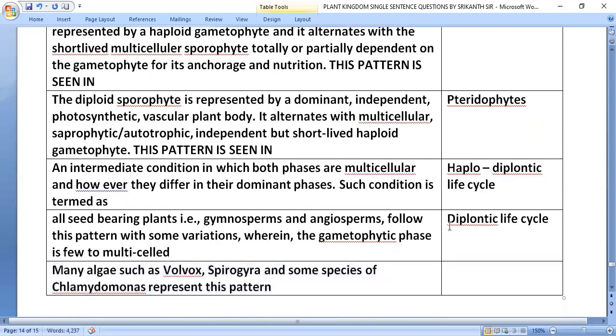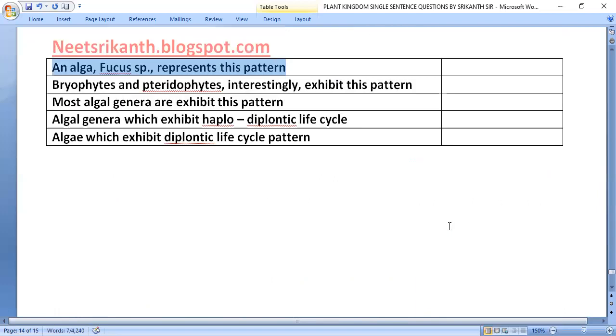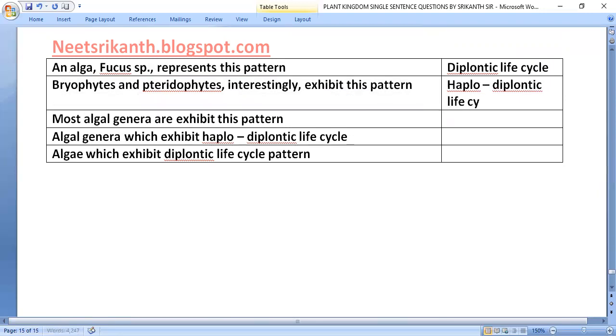Many algae such as Volvox, Spirogyra and some species of Chlamydomonas represent this pattern, haplontic life cycle. An alga, Fucus species, represents this pattern, diplontic life cycle. Bryophytes and pteridophytes interestingly exhibit this pattern, haplodiplontic life cycle. Most algal genera exhibit this pattern, haplontic life cycle.